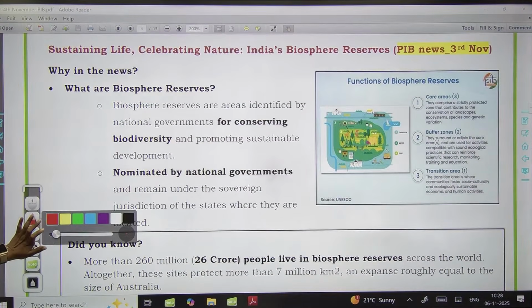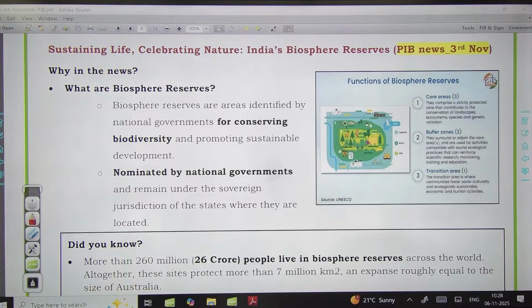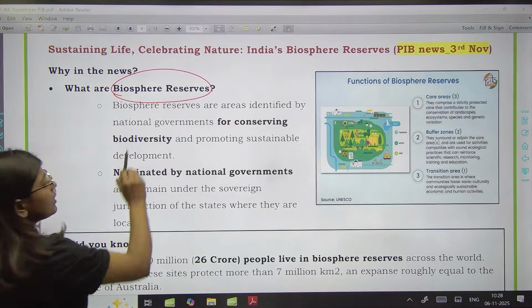Okay, now next is sustaining the life, celebrating the nature, India's biosphere reserve. Now this article talks about the biosphere reserve. Now what is the biosphere reserve?